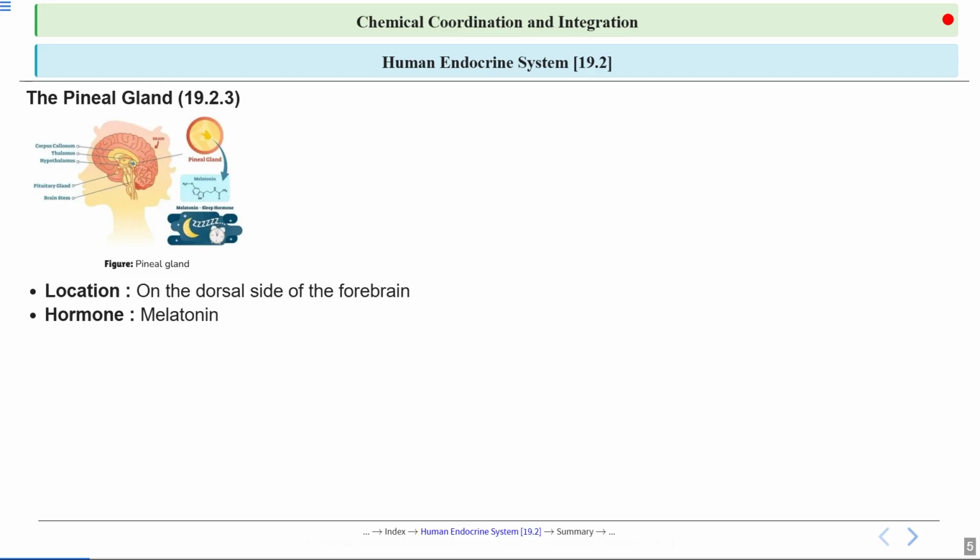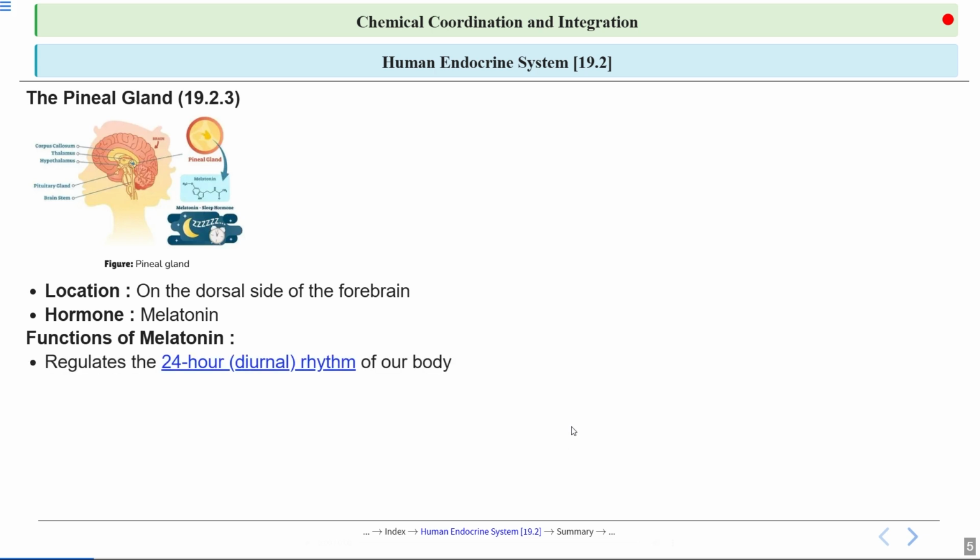Now talking about its function, melatonin helps in regulating the body's sleep-wake cycle by responding to light and dark signals, promoting sleep during the night time and suppressing it during the day, thus playing a key role in maintaining circadian rhythm. Let's talk about functions specifically.